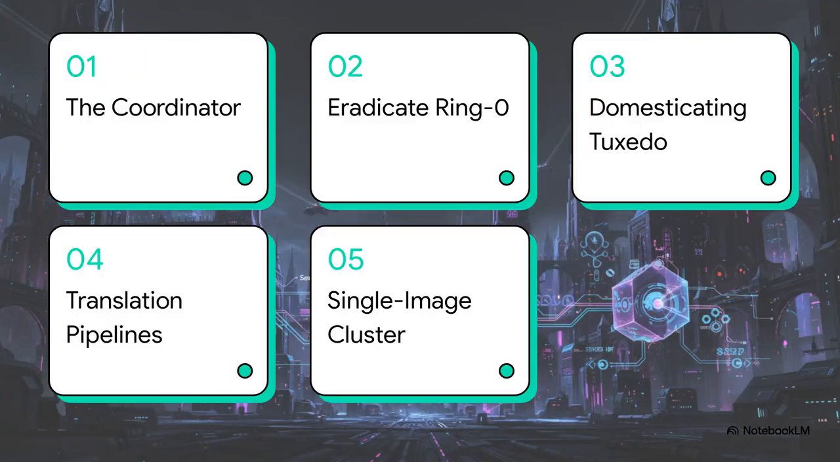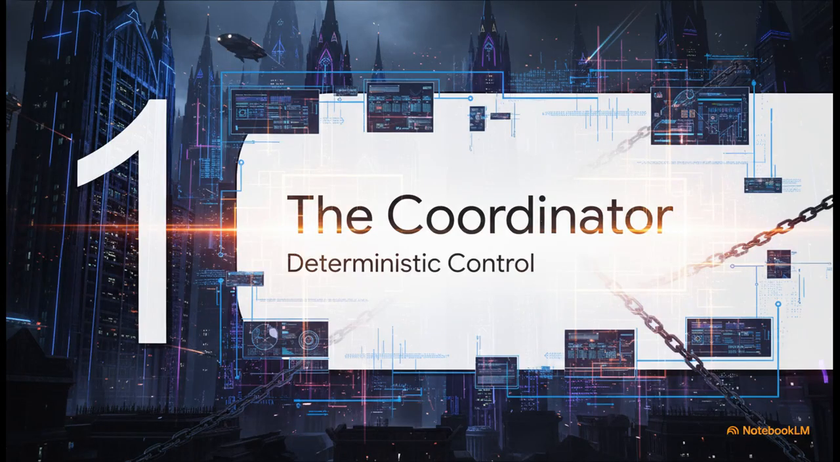So here's the roadmap for today. We're hitting 5 key areas. First, SEXNODE as the deterministic coordinator. Second, how we're eradicating ring 0 attack surfaces. Third, domesticating drivers with Tuxedo. Fourth, our proven loading translation pipelines. And finally, what's next on the horizon? The distributed single image cluster. Let's get to it. Starting with Section 1, SEXNODE, the deterministic coordinator.